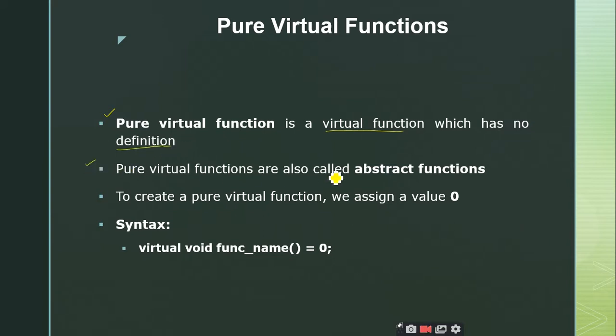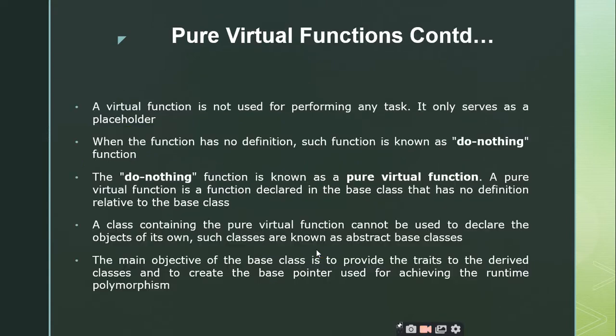And the pure virtual functions are also called abstract functions. This is the new point we have discussed, and I have discussed in the earlier slide also, right? To create a pure virtual function, we just assign a value of 0, and this is the syntax. We know that a member function can be made virtual by preceding it with the virtual keyword, and you can make the virtual function a pure virtual function by assigning it a 0 value, right?